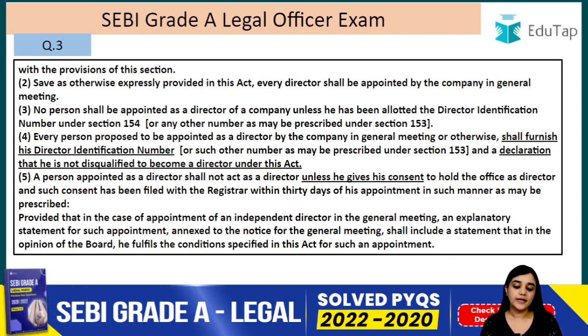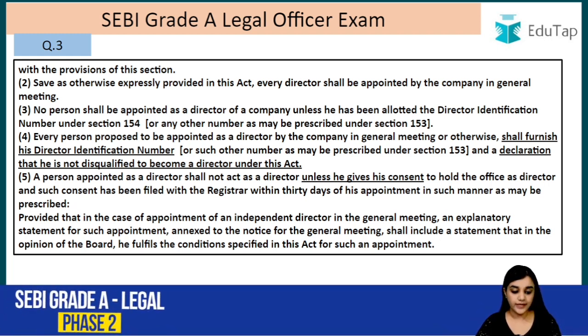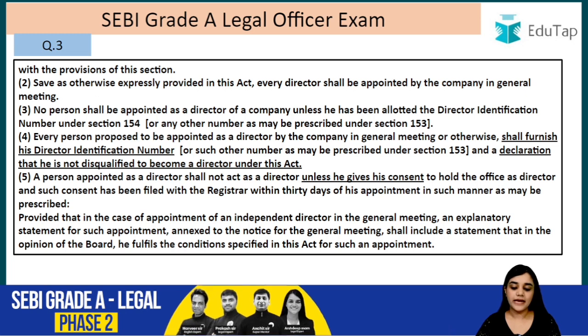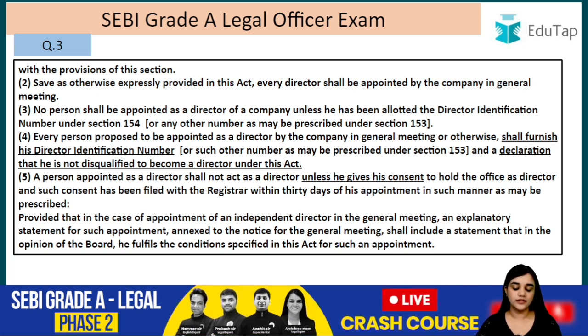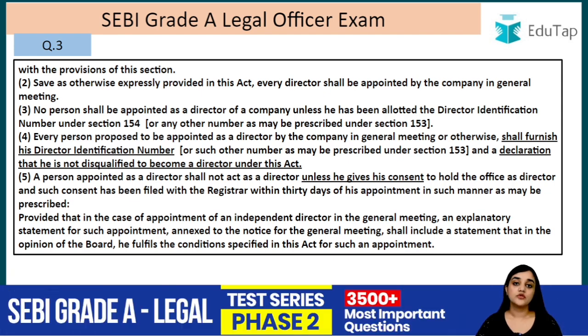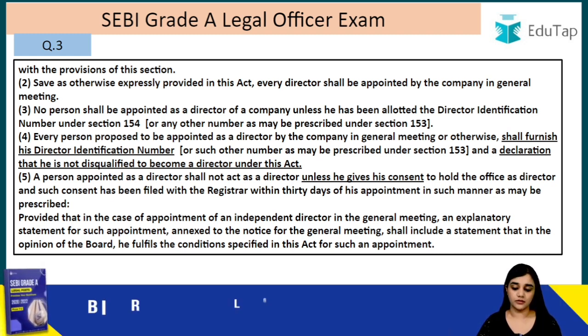A person appointed as a director shall not act as a director unless he gives his consent to hold the office as a director, and such consent has been filed with the registrar within 30 days of his appointment in such manner as may be prescribed. So basically the consent of the director in writing has to be given. The director has to give it in writing to the registrar that he consents to become the director, right?